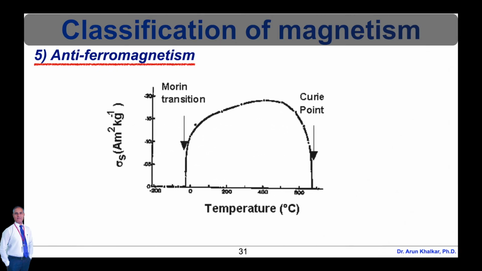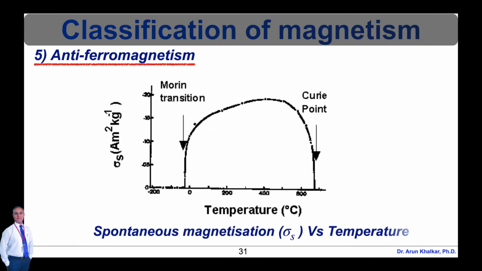For antiferromagnetic materials, the spontaneous magnetization, represented by sigma subscript S, versus temperature is shown in this graph.